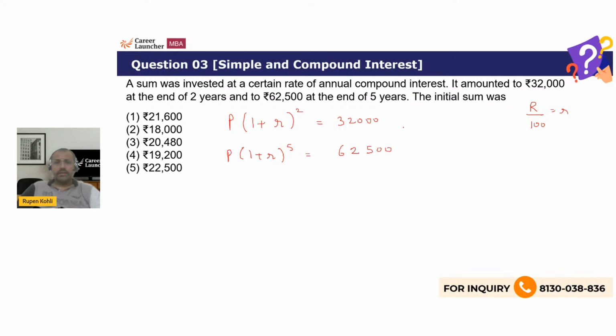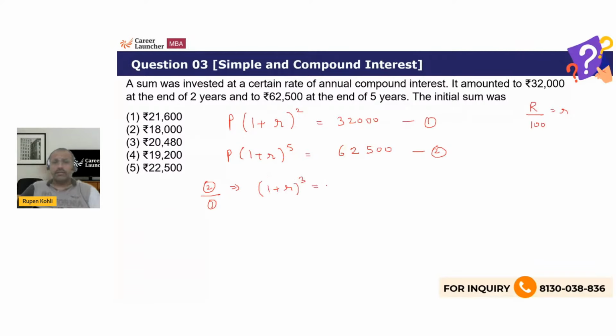Perfect. So two equations, two variables can be easily solved. We have to find the initial sum, we have to find P. Just normally frame the equations and solve them. So divide them so that P will get cancelled. Second equation divided by first equation. What do we get? Only the 1 plus R power will remain. Power of 5 minus 2, 3.